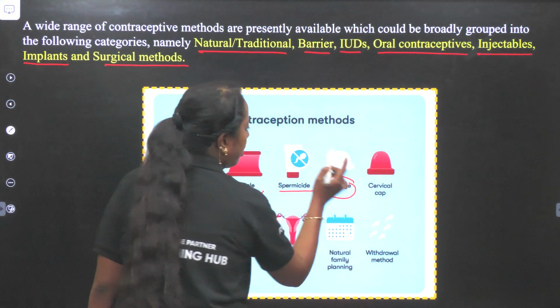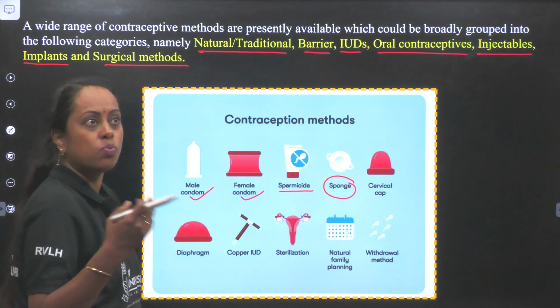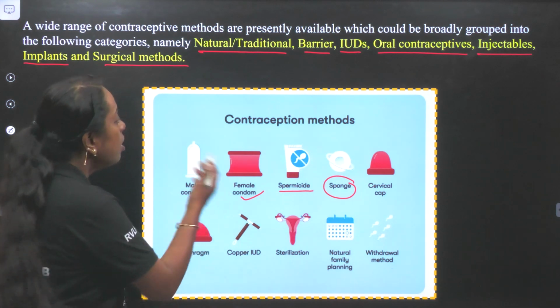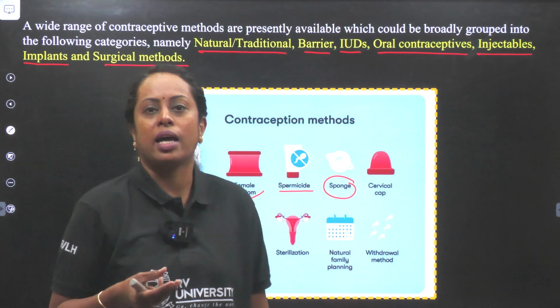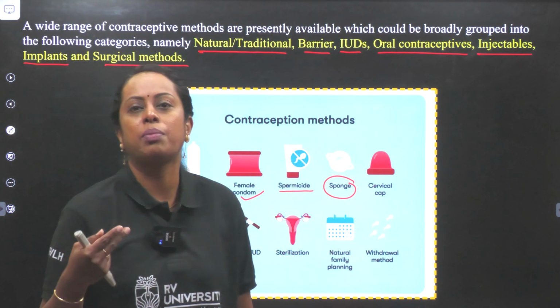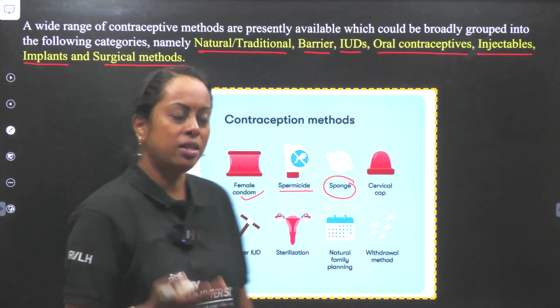Sponge is not there. Okay. Diaphragm, cervical caps and vaults, what is mentioned in our NCERT. Sponge refers to just like a sponge which contains spermicide, which is introduced into the female reproductive tract near the cervix. It will kill the sperm when the semen is being discharged.